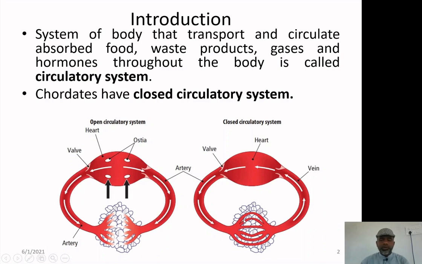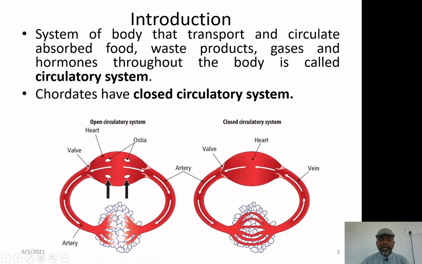In contrast to it, when you look at the closed system, the blood after coming from the main artery goes into many small branches called blood capillaries and blood vessels. At first the main artery gives so many branches, then these branches rejoin to form again one major blood vessel, which is called the vein. So, blood is not anywhere coming out of the blood vessel.